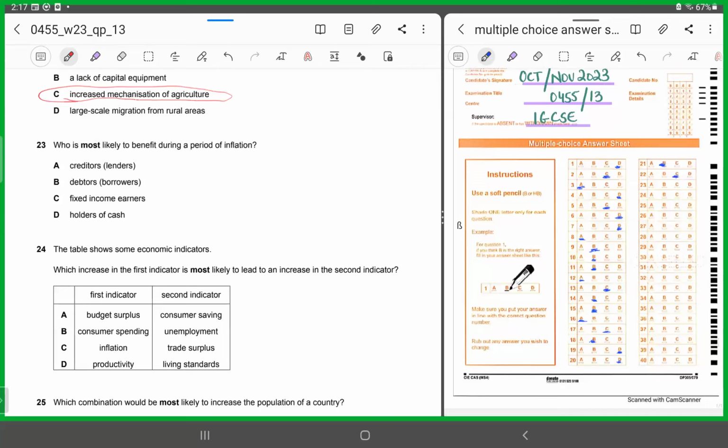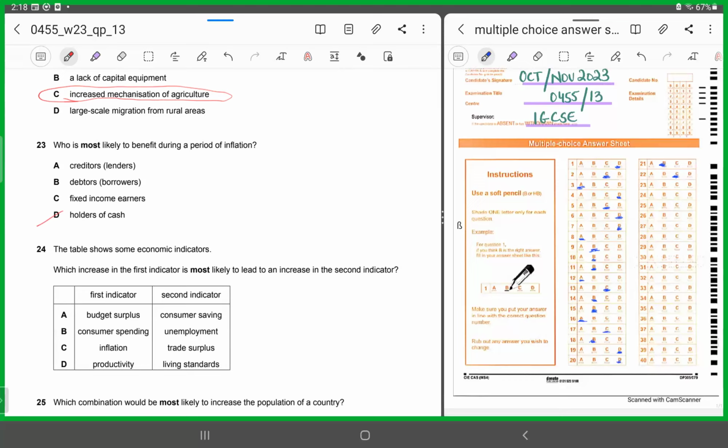A says creditors, those who lend. B says debtors, those who borrow. C says fixed income earners. D says holders of cash. Now, holders of cash are going to suffer because it would have been beneficial for them to have invested their money somewhere else. Because what is happening in a period of inflation? The real value of money is falling. The purchasing power of money is falling. So holders of cash will be at a loss.